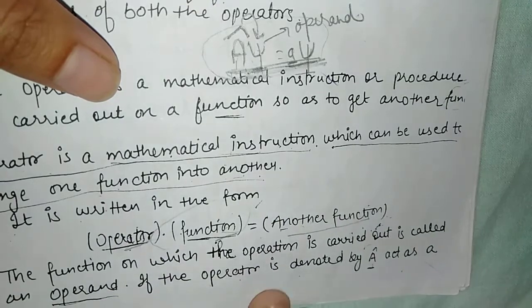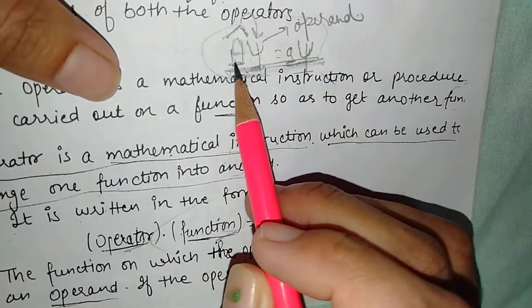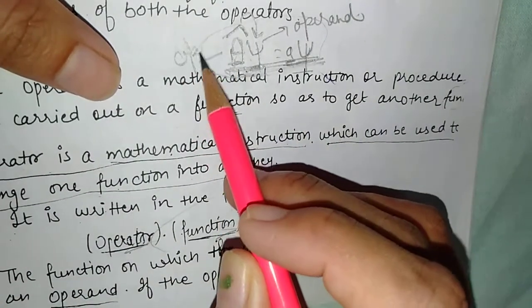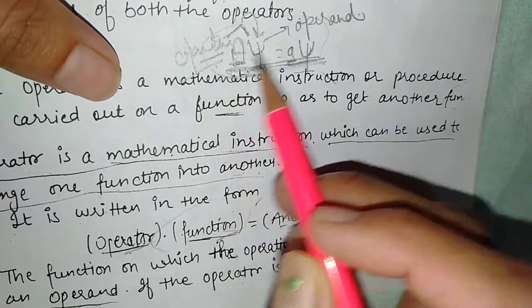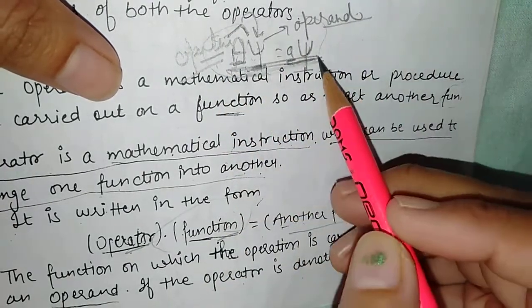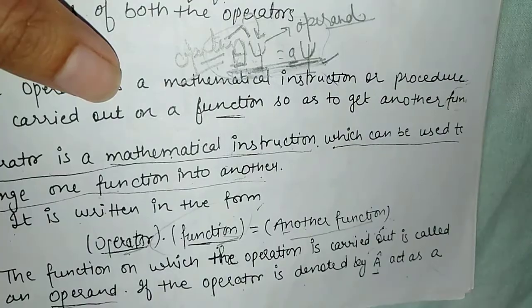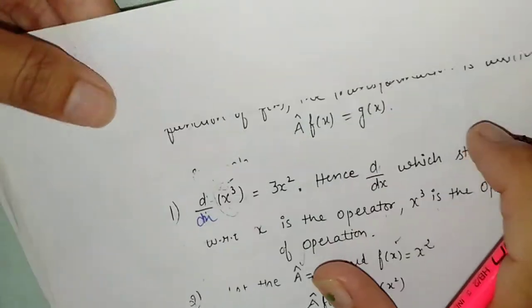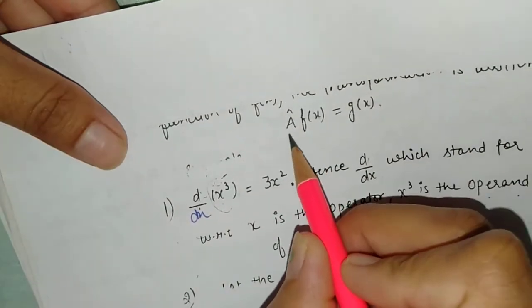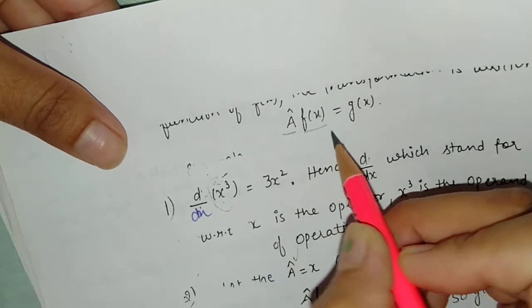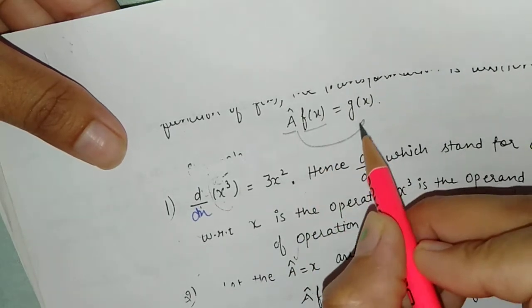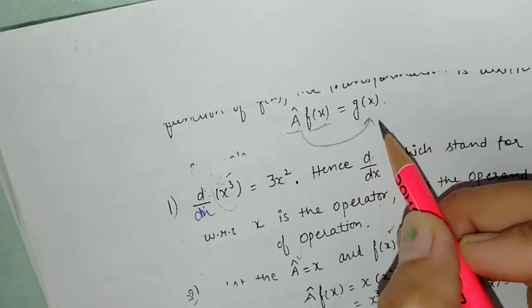The operator is denoted by this A term. A is the operator, and this is the operand. Simply, we can write this in mathematical terms: A is the operator, f is the function, and it transforms this function into another function.